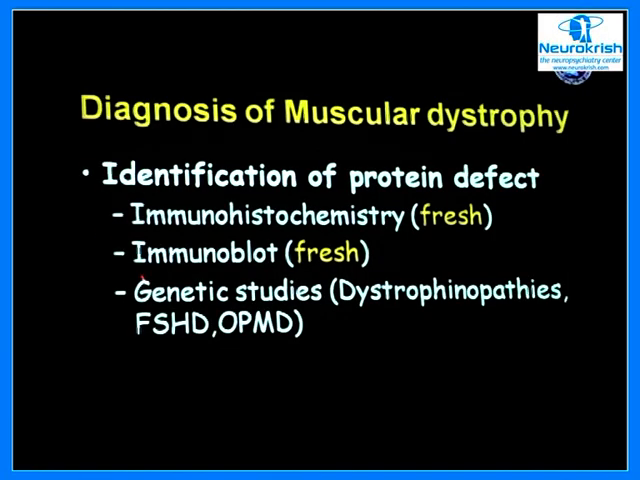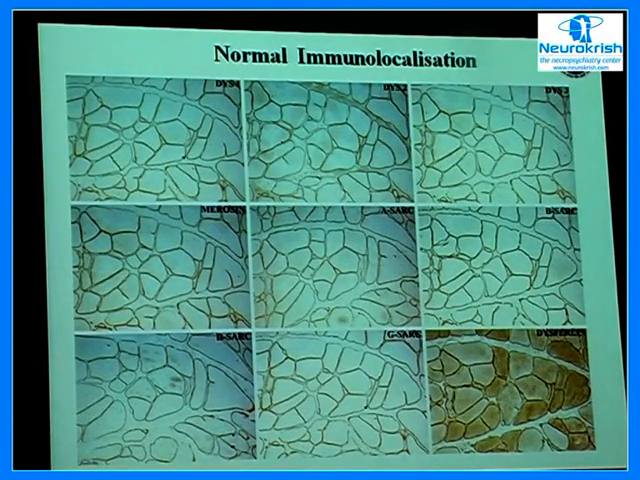For the diagnosis of muscular dystrophies, there are two ways of diagnosing muscular dystrophy. You need to pick up the protein defects, and one way is by immunohistochemical staining, the other is by immunoblots. Of course, you have genetic analysis for dystrophinopathies and the other forms of muscular dystrophy. What I will be showing you are a couple of slides stained for immunohistochemistry. All these proteins that we are talking about are localized to the membrane of the muscle, and they are called the membrane proteins.